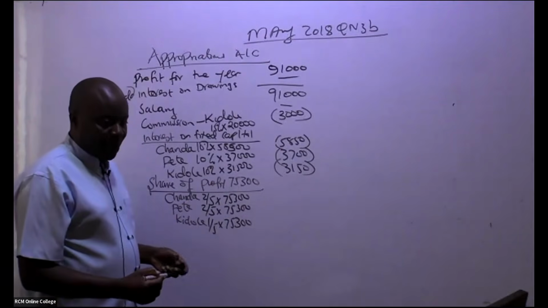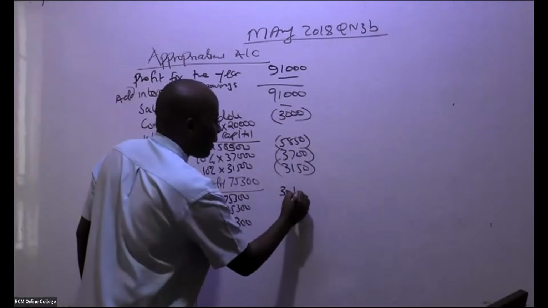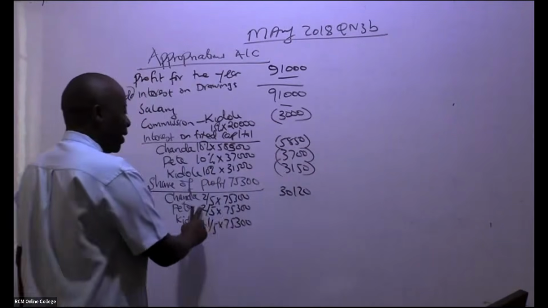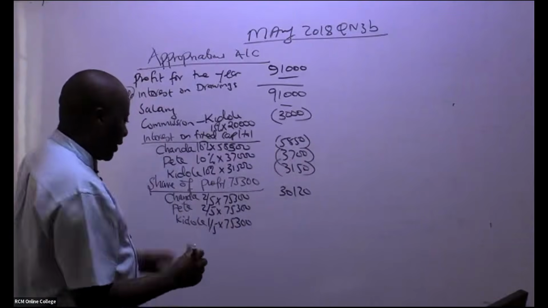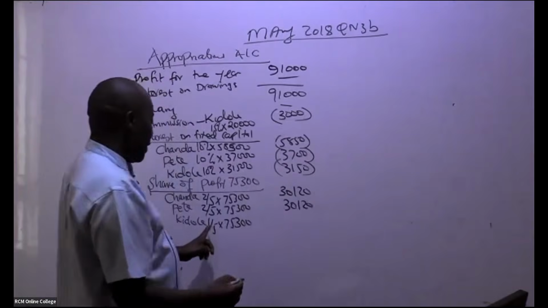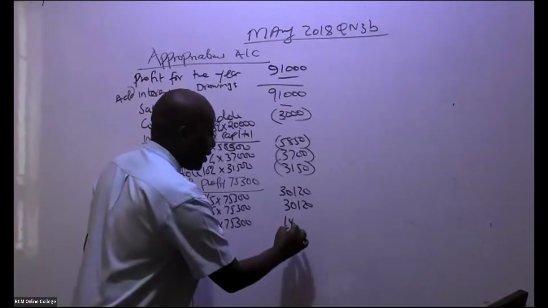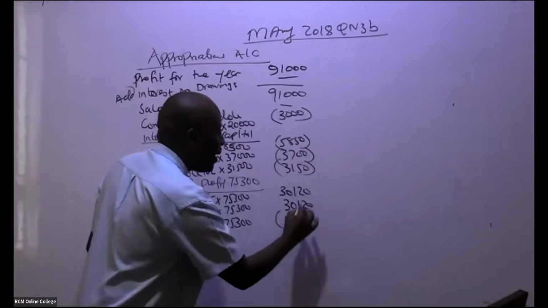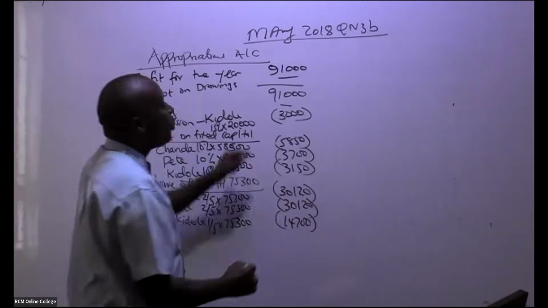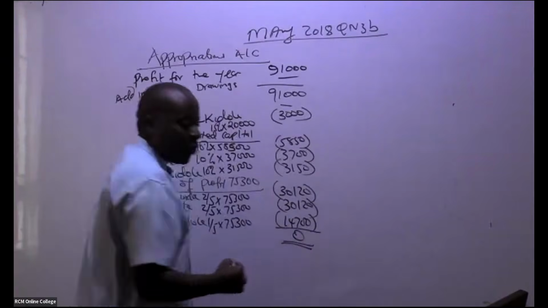What are we getting, ladies and gentlemen, here? So I'm being told here we have 3120. This and this will end up giving me the same, 3120, and then now this is 1 over 5. The last one is 14,700. So if you deduct this, you should be able to distribute the whole amount such that you have a 0.